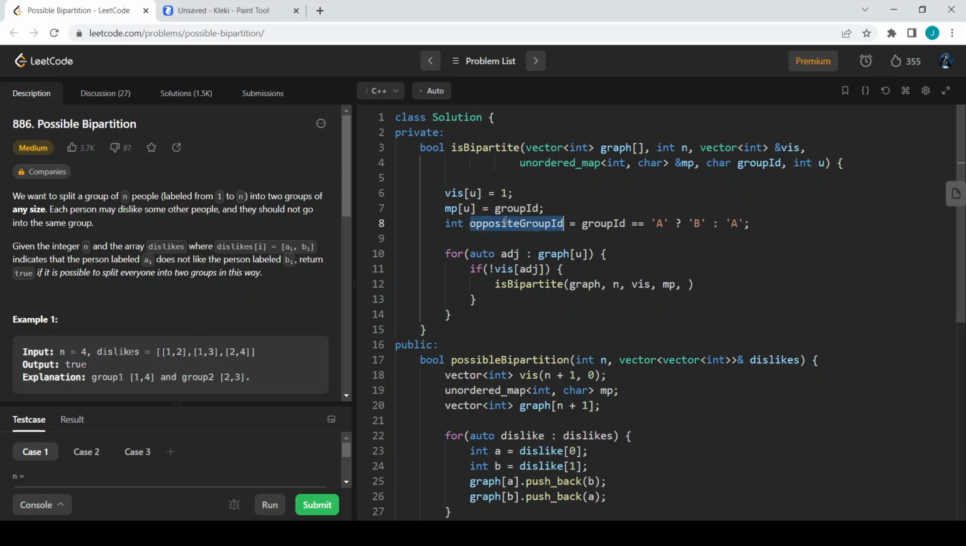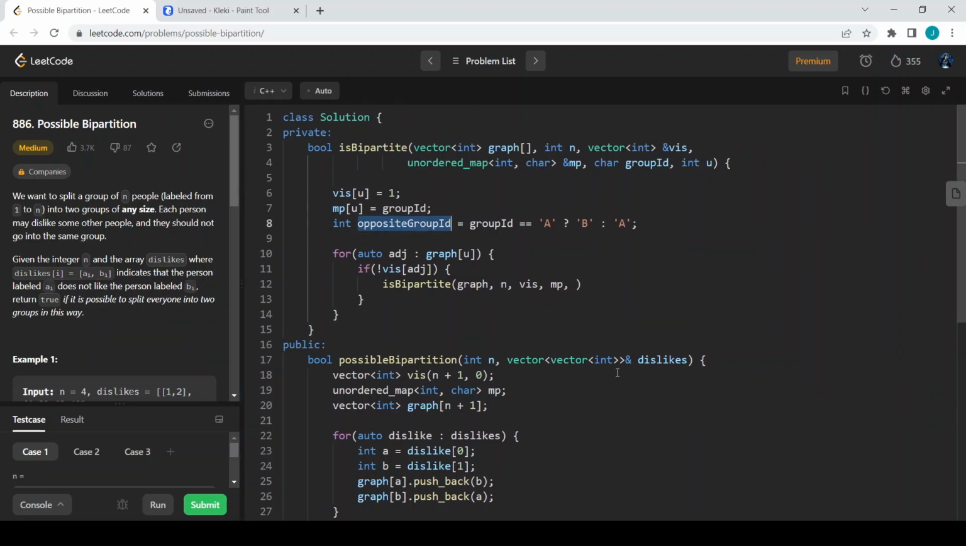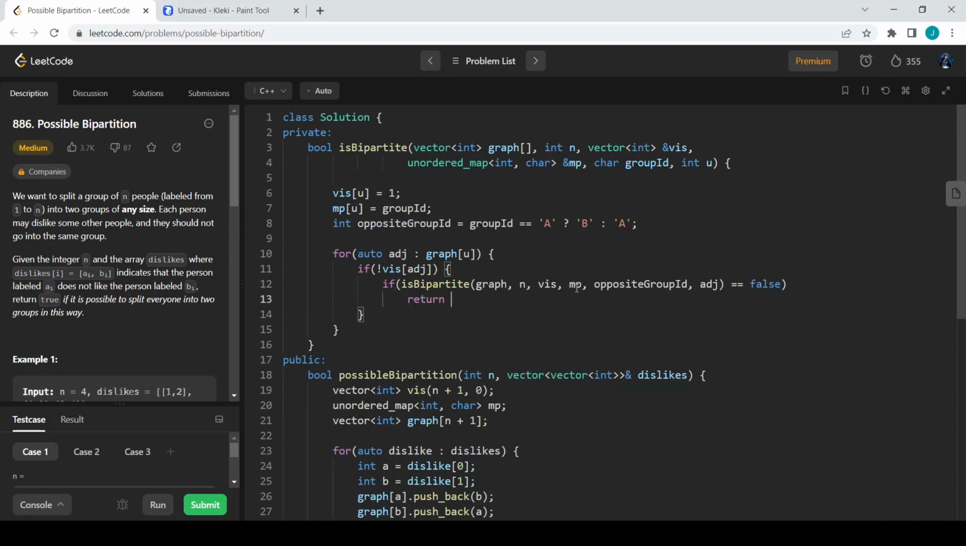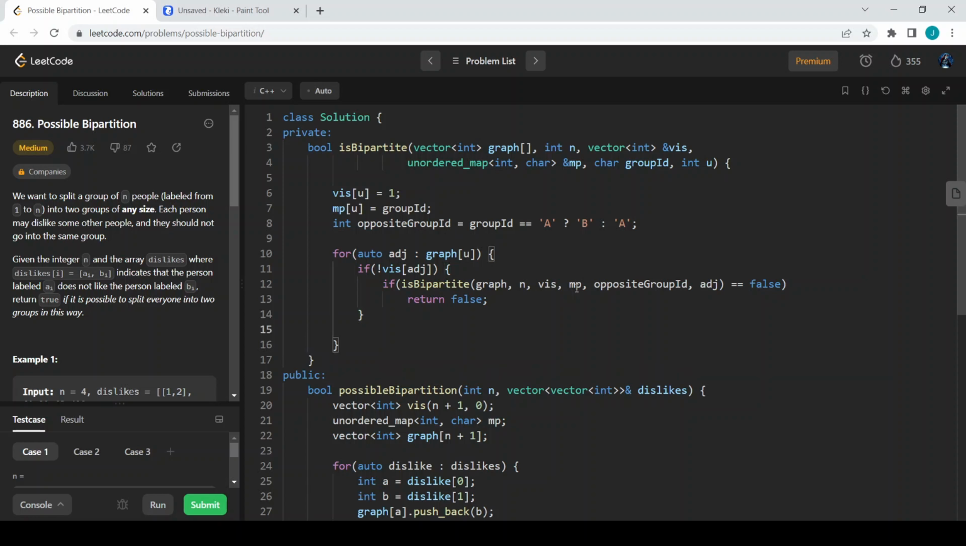So the opposite group ID I should give to this adjacent node is this variable opposite group ID, then the current node adj. I want this function to return true or false. If this function is returning false, I will just return false. Else, not an issue.